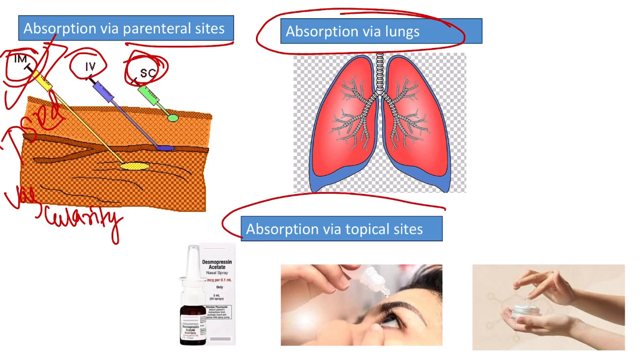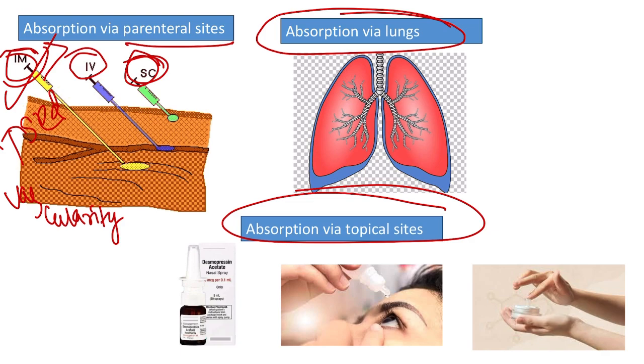Now coming to the absorption via the topical sites. Absorption through intact skin is usually poor because epidermis acts as a barrier and the underlying dermis is vascular. So the lipid soluble drugs are usually absorbed from the underlying dermis. Then the absorption is actually better from the abraded skin. This is because the barrier, that is epidermis, is not present in case of abraded skin, so this will facilitate the absorption of the drugs.